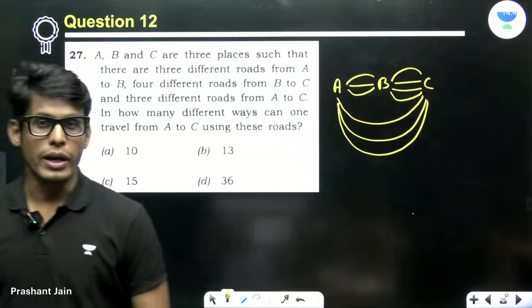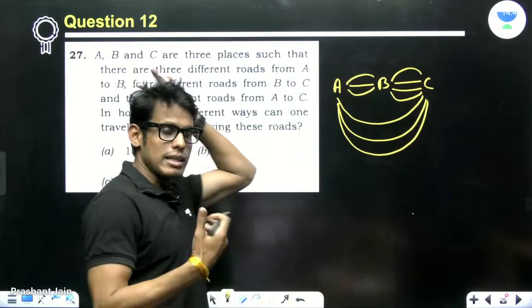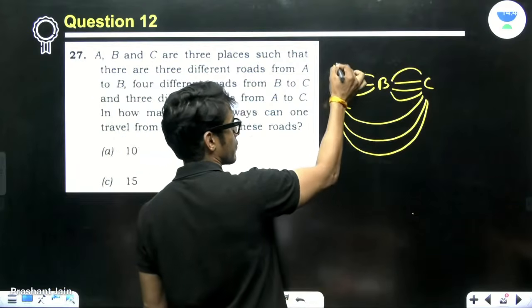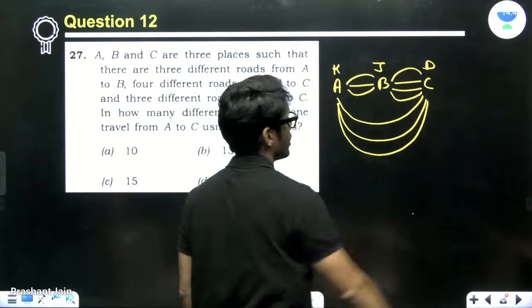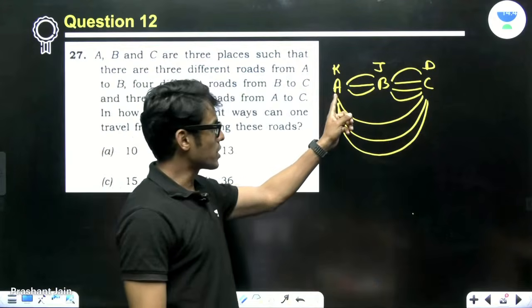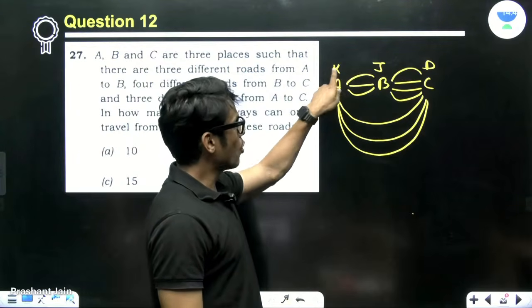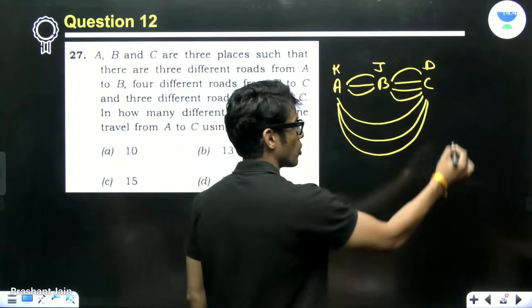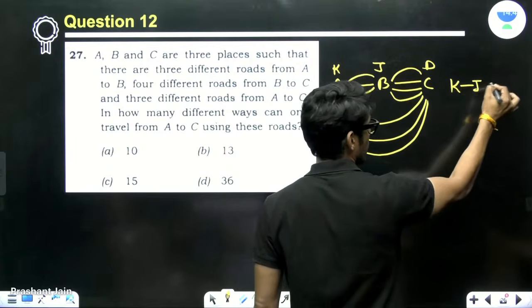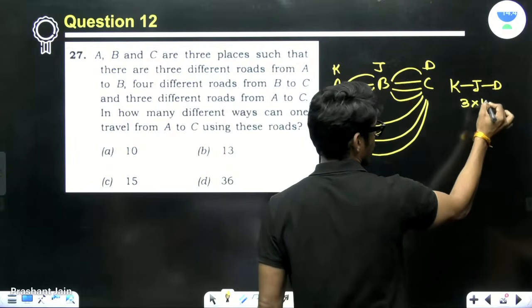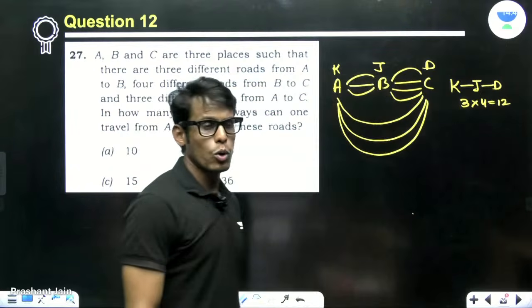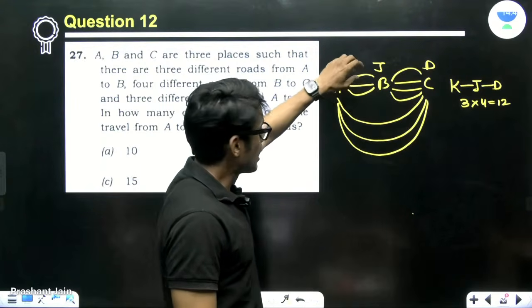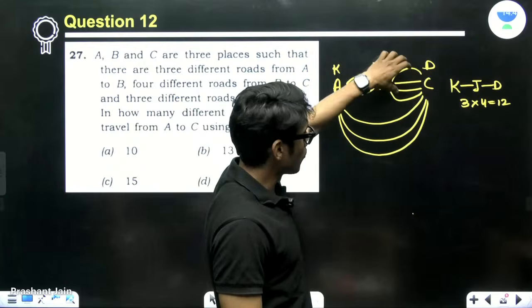Now just imagine, since I live in Kota, I'll give the example of Kota to Delhi. So this is Kota, this is Jaipur, this is Delhi. If a person has 3 ways to go from Kota to Jaipur and then 4 ways from Jaipur to Delhi, can I say that this complete route has 3 times 4, 12 ways to go? He can either choose one of these 3 roads, and for every road, he can choose one of these 4 roads.